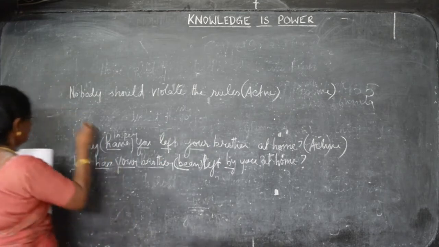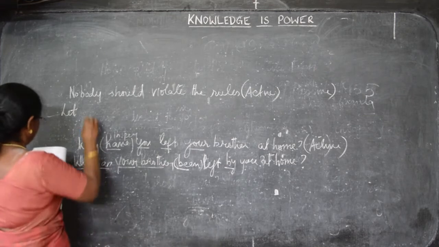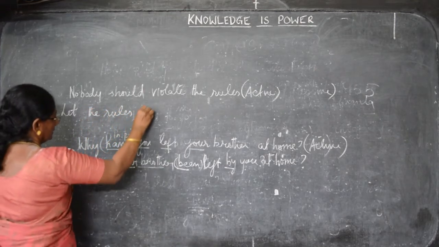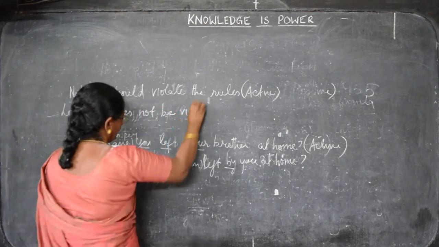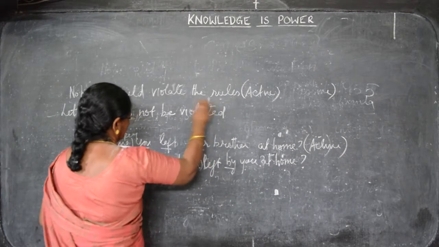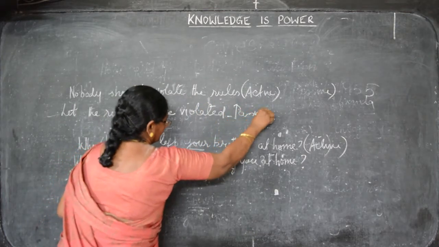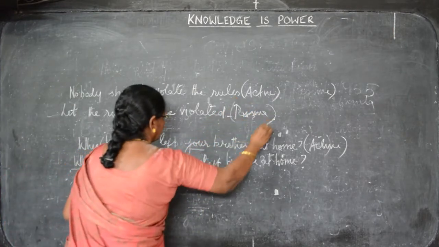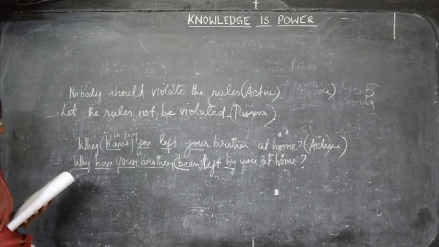So, you have to introduce "let": let the rules not be violated. Just like that, passive voice. Let the rules not be violated.